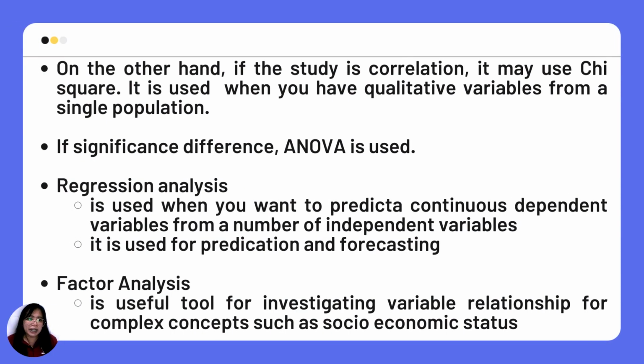Now, on the other hand, class, if the study is correlational, it may use chi-square. It is used when you have qualitative variables from a single population. If it is about significant difference, ANOVA is used. If you are going to use regression analysis, it is used when you want to predict a continuous dependent variable from a number of independent variables, and it is also used for prediction and forecasting. Factor analysis is a useful tool for investigating variable relationships for complex concepts such as socio-economic status.